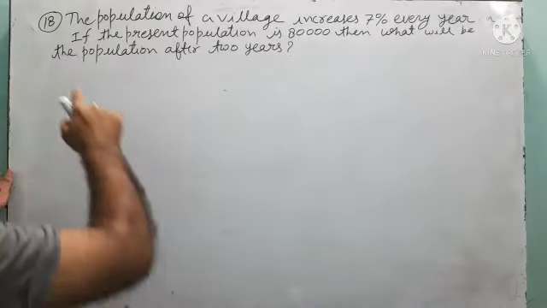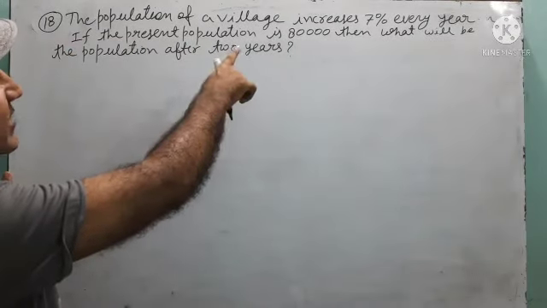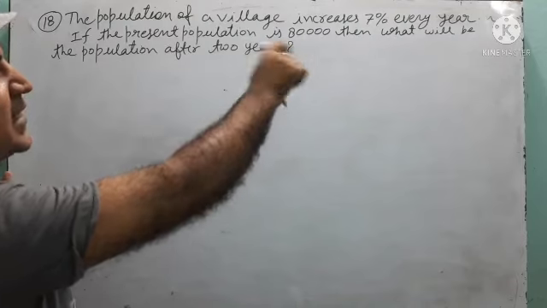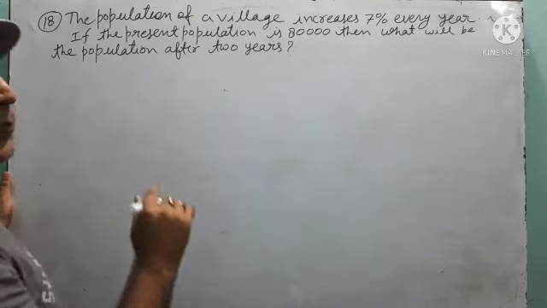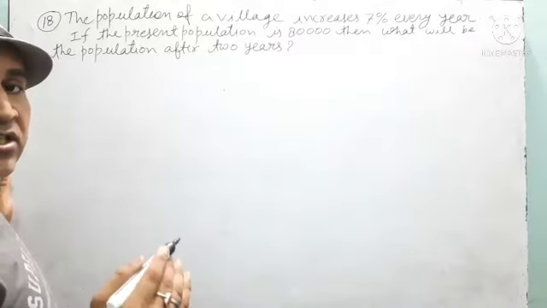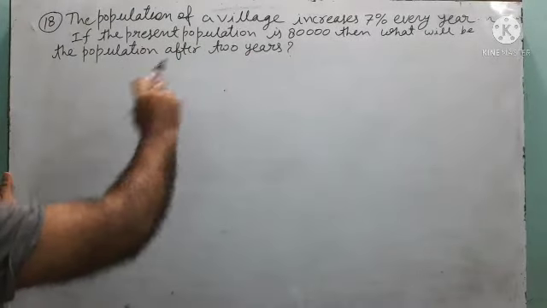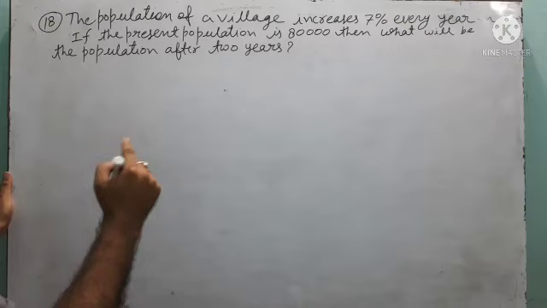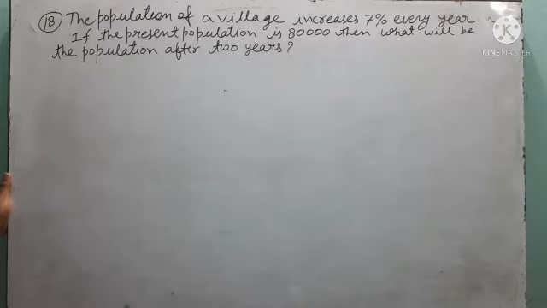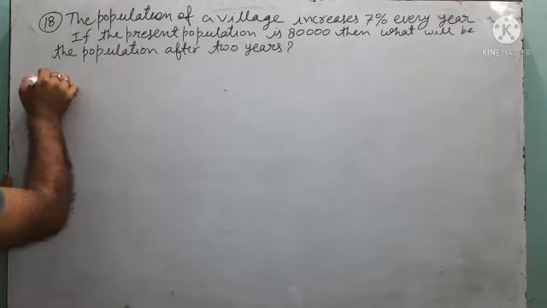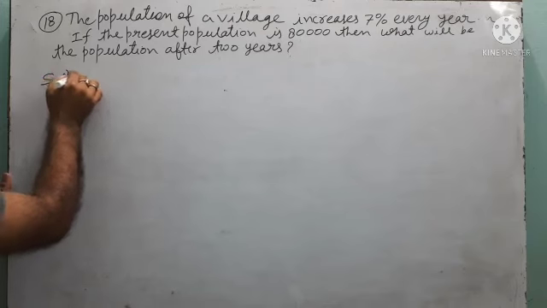See this question. The population of a village increases 7% every year. The population of the town increases 7% every year. If the present population is 80,000, then what will be the population after 2 years? See children how to solve this one.